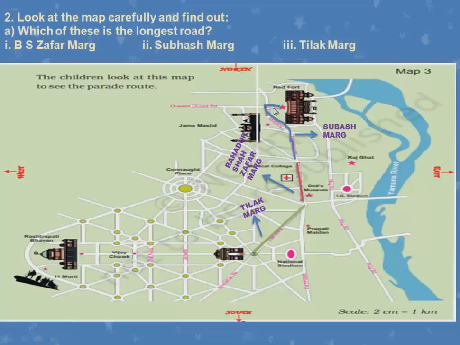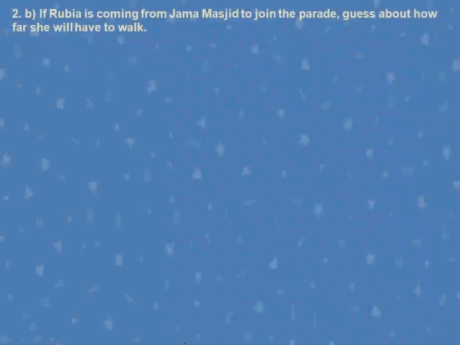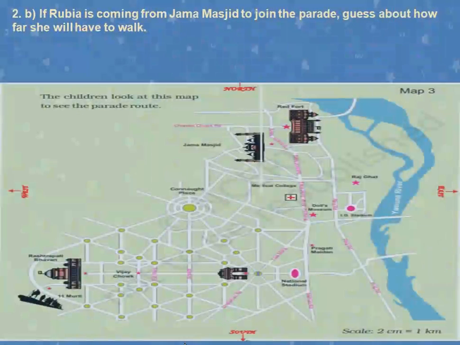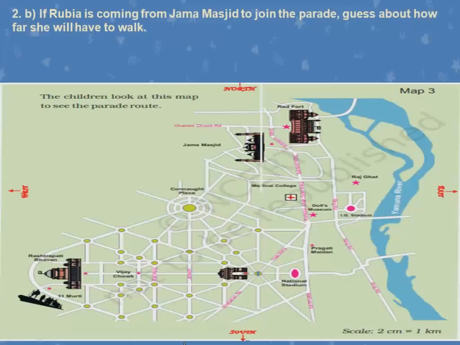So, seeing this, you can easily say which is the longest route. Come on, tell me. Subhash Marg is the longest route. Yes or no? By seeing these points, we can easily say which line is longest. This blue one, which is the Subhash Marg. If Rubia is coming from Jama Masjid to join the parade, guess about how fast she will walk. Now, they are asking us, if Rubia is joining the parade from Jama Masjid, guess how fast she will walk.